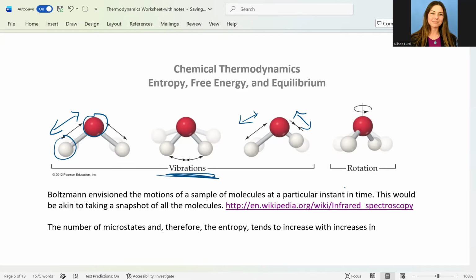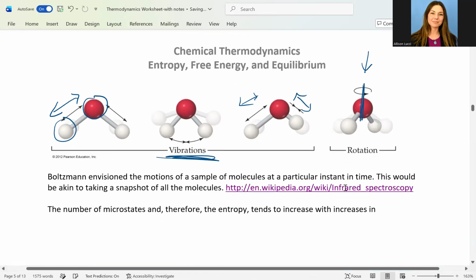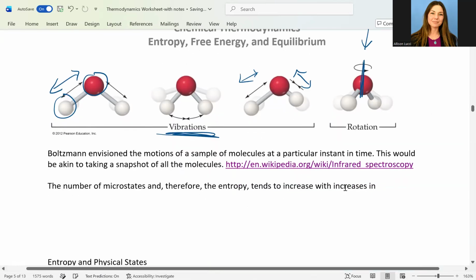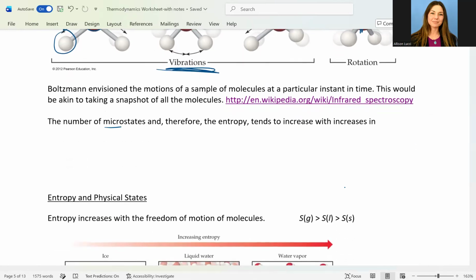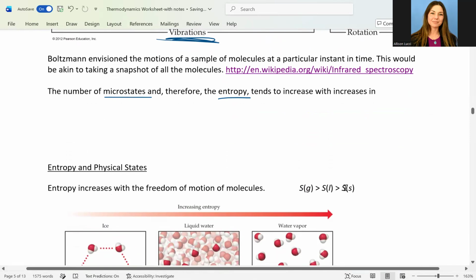We can look at the different vibrational modes of molecules and determine what types of functional groups they have. Then there's also rotational motion here, which I mentioned. Say we have this axis in the middle of the molecule and it's just kind of spinning around. So all of these types of motion lead to the many microstates. And as mentioned previously, as the number of microstates increase, we tend to say entropy will increase as well.